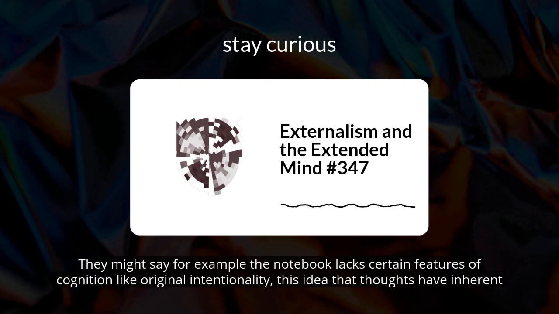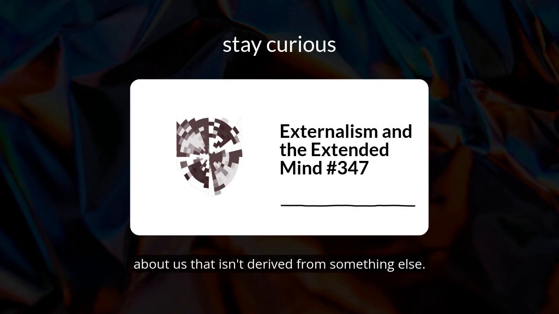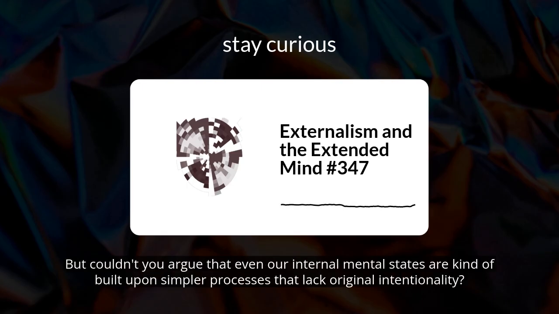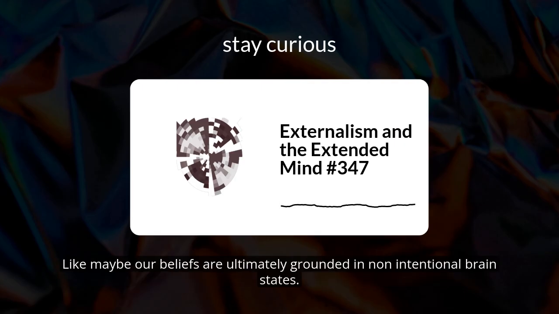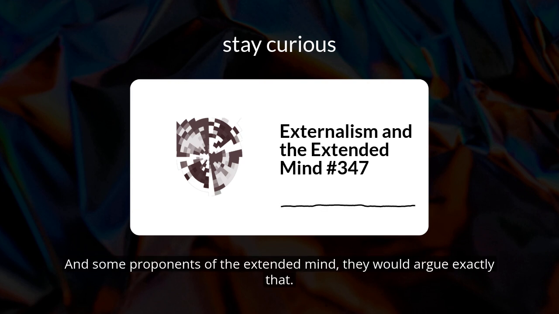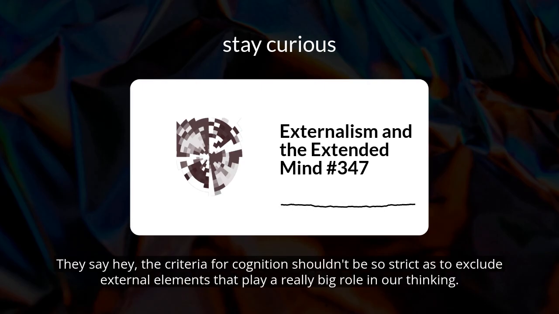Right. They might say, for example, the notebook lacks certain features of cognition, like original intentionality. This idea that thoughts have inherent aboutness that isn't derived from something else. Okay. They argue that the notebook's aboutness is derived from Otto's mind, not its own. But couldn't you argue that even our internal mental states are built upon simpler processes that lack original intentionality? Like maybe our beliefs are ultimately grounded in non-intentional brain states? That's a great point. And some proponents of the extended mind would argue exactly that. They say the criteria for cognition shouldn't be so strict as to exclude external elements that play a really big role in our thinking.